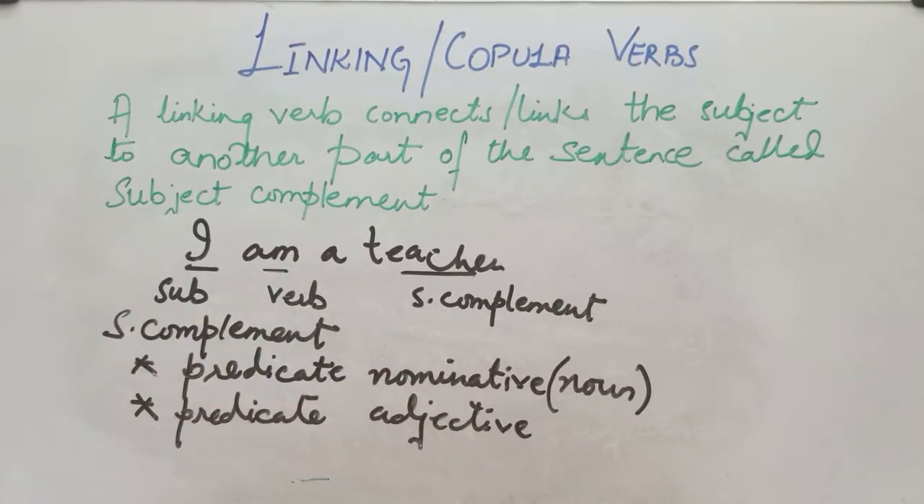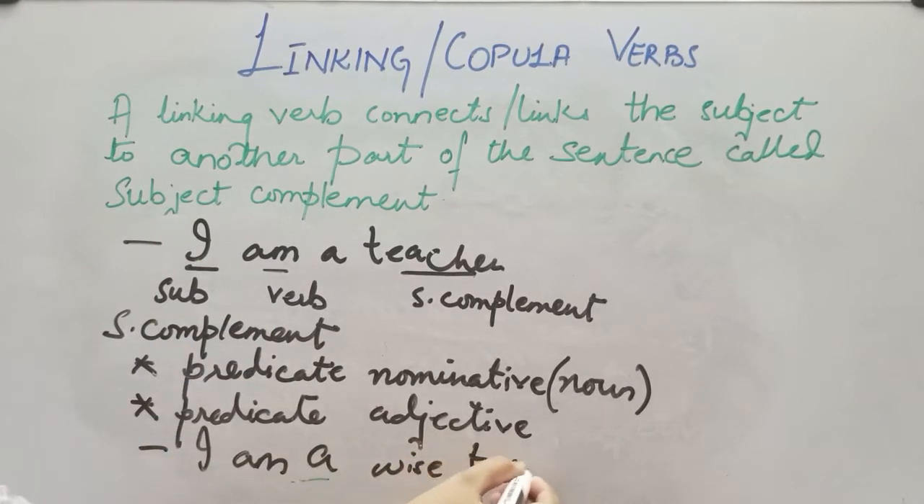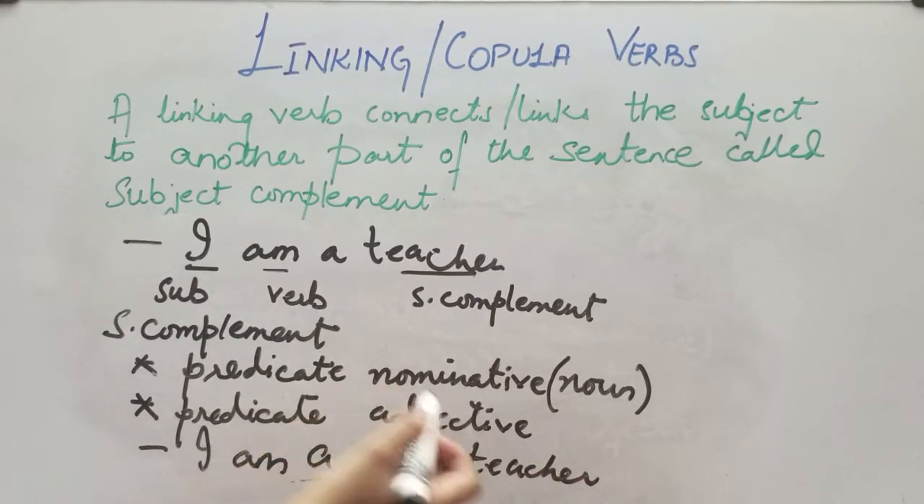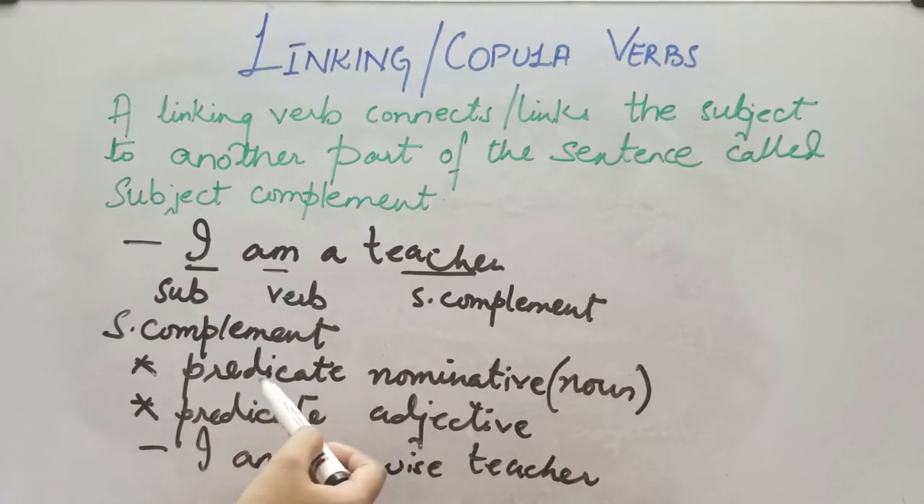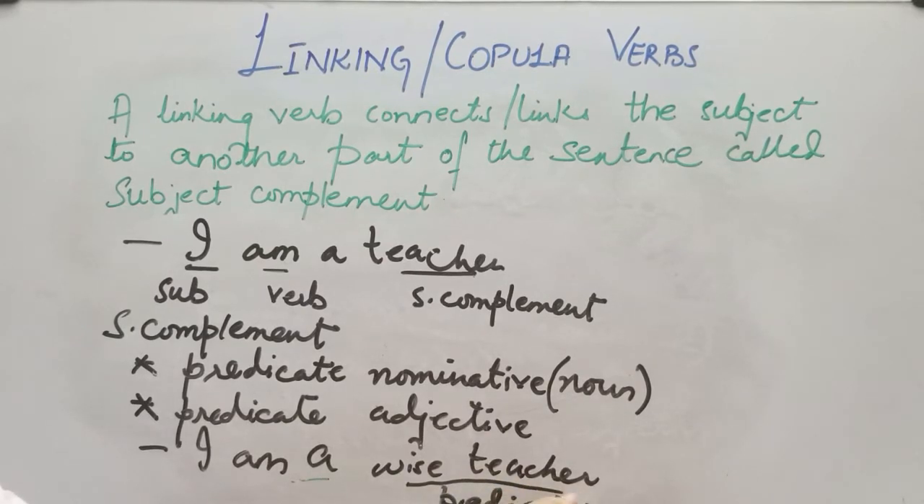If I said, I am a wise teacher, now see, I've used an adjective over here. So that means my sentence is ending with an adjective that is known as predicate adjective. This subject complement is ending with a predicate adjective, right? So this is predicate adjective. I hope this is clear to you.